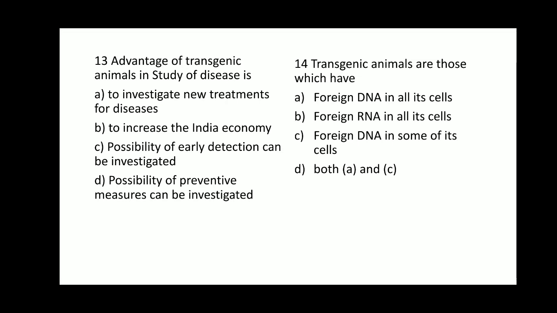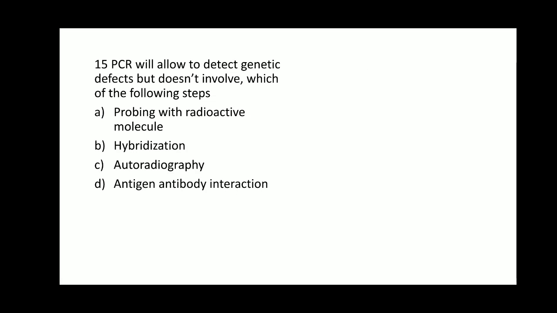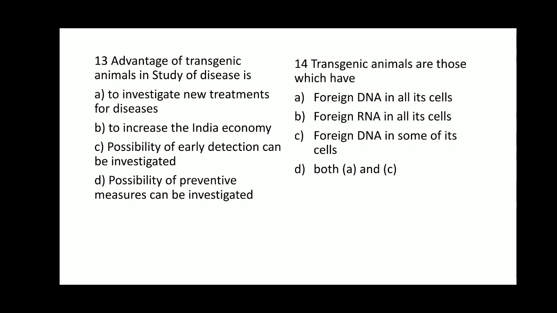So option A, to investigate new treatments for diseases, is the advantage of transgenic animals in the study of disease. So option A is the right answer. Option A, to investigate new treatments for disease, is the right answer.